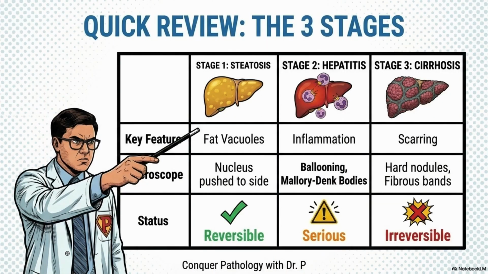Let's do a quick review. Stage 1 is steatosis. Key feature is fat vacuoles. Stage 2 is hepatitis. Key features are ballooning, Mallory tank bodies, and neutrophils. And stage 3 is cirrhosis. Key features are fibrosis and nodules. Memorize these keywords for your exams. That's the story of alcohol and the liver.